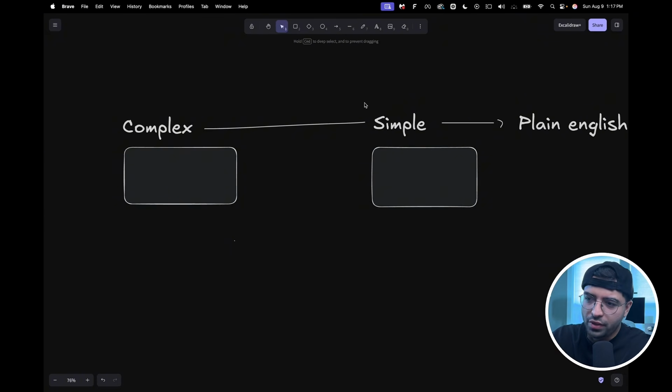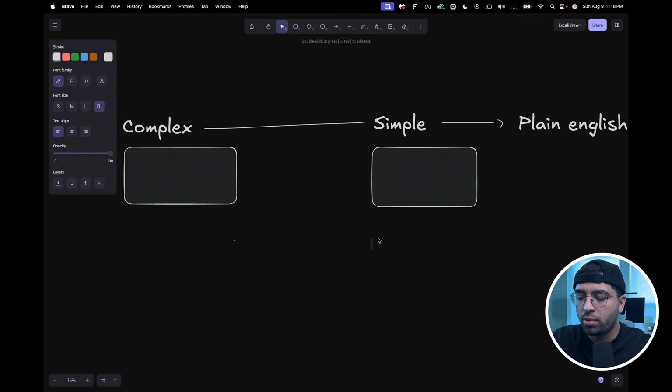So if it's a simple feature, just one-shot it in plain English. And here's how you should create the prompt. Your prompt should consist of the big feature you're trying to build, and then all the small features, okay?